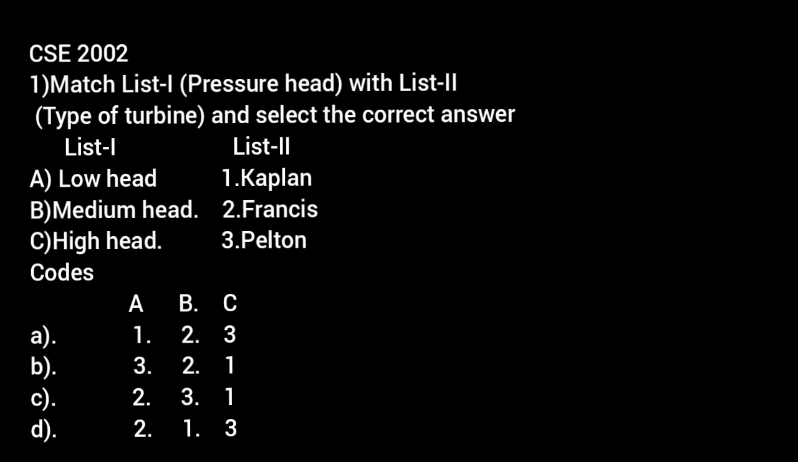First one is low head, that is when the operating head is less than 15 meter. It uses Kaplan turbine. Second one is medium head, that is when the operating head of water is from 15 to 70 meter. It uses Francis turbine. Third one is high head, that is when the head of water is from 71 to 250 meter. It uses Pelton turbine or Francis turbine. So option A is the correct answer.